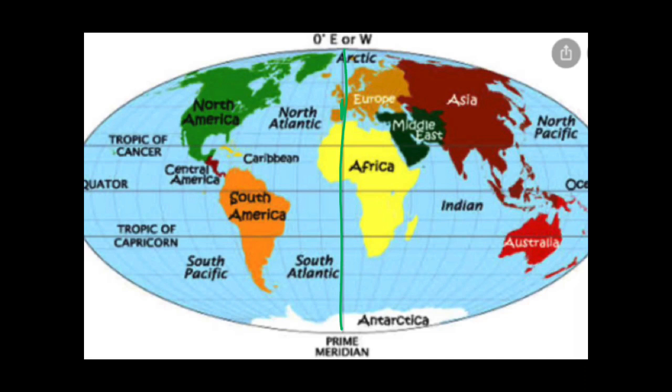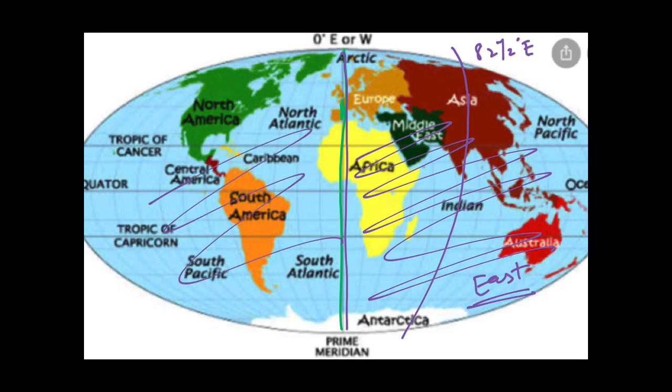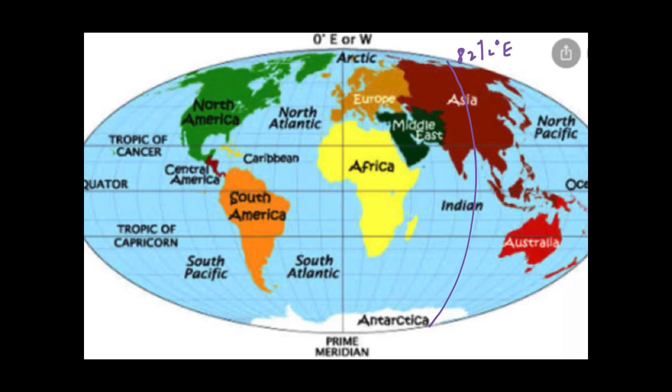These longitudes tell us the time zones of various countries. As you can see, this is the country India. It passes through 82.5 degree east longitude. This is the 0 degree prime meridian. As I have told you, this part is known as the east part, as it lies in the east direction, and this is known as the west part because it lies in the west direction. So the longitude which passes through our country India is 82.5 degree east, and it lies in Uttar Pradesh, UP, from Mirzapur district in Allahabad.